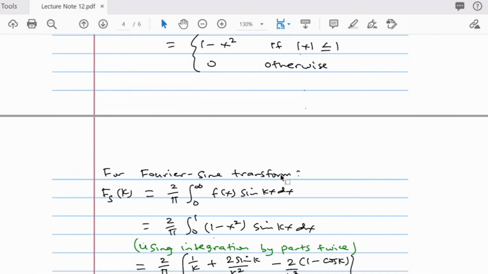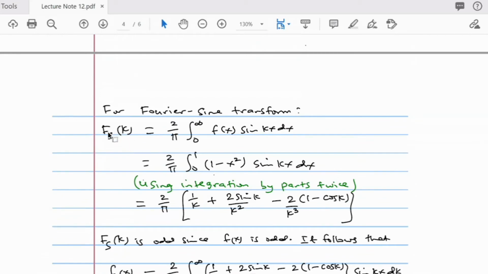For the Fourier sine transform, this is our F_s of k. That's 2 over pi, integral from 0 to infinity of f of x sin kx dx. So put f of x as 1 minus x squared between 0 and 1. This is 1 minus x squared times sin kx. Use integration by parts twice, then you're going to get this. You must figure this out. Just integrate by parts two times, which I believe you know how to do by now.